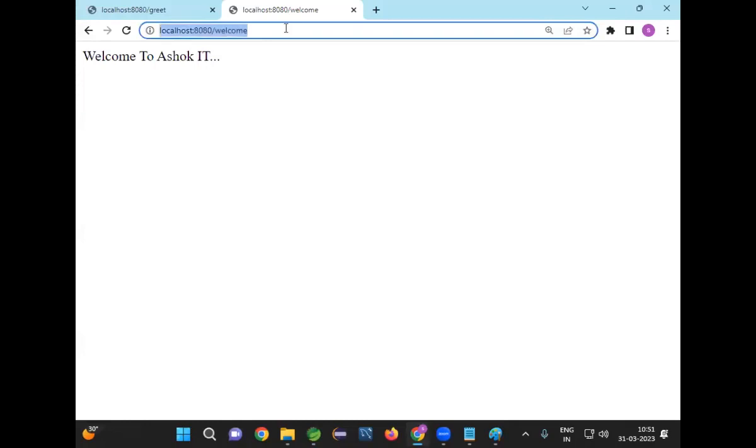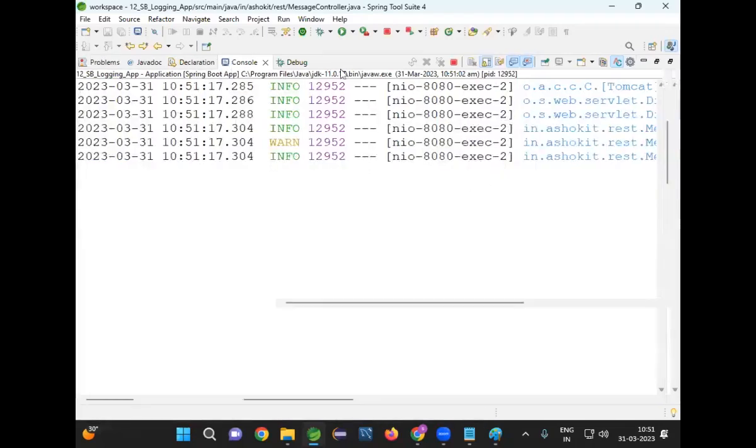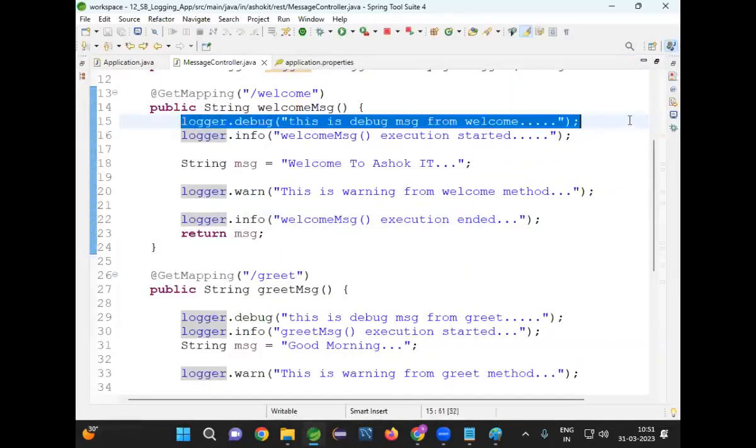Localhost colon 8080/welcome. I send a request. Go to the console and check the messages which are generated. What messages were generated? Info message generated. Warn message generated. Again info message generated. What about the debug? Debug is not generated. Why is debug not generated? What is the level? Level is info.